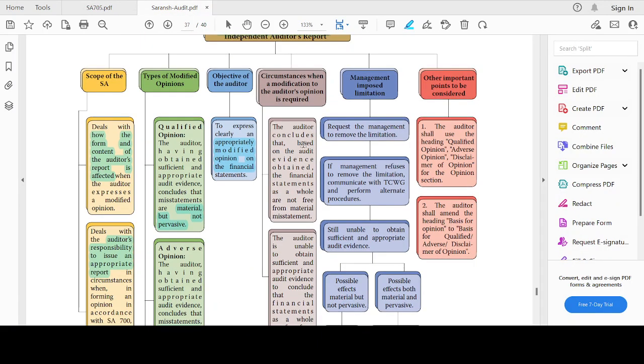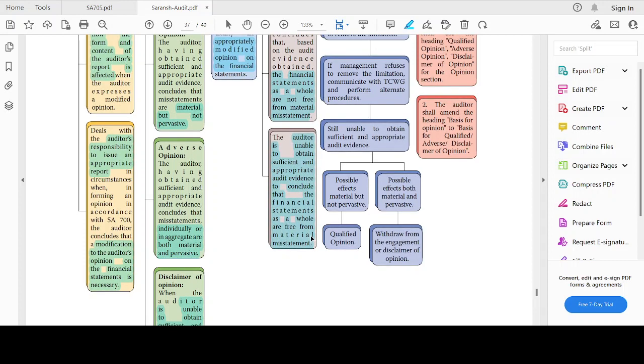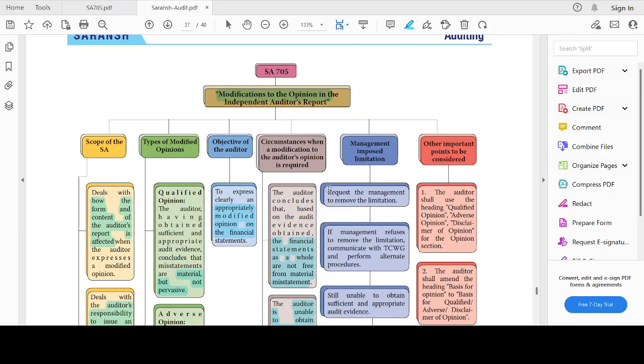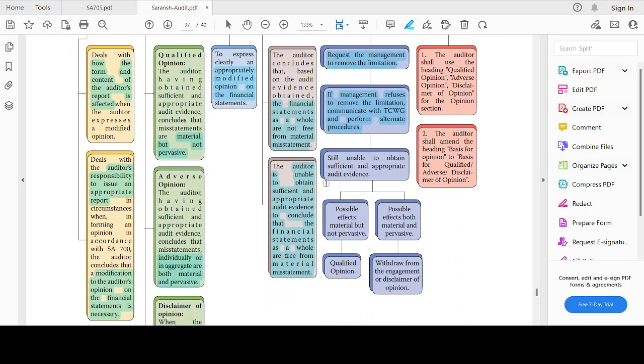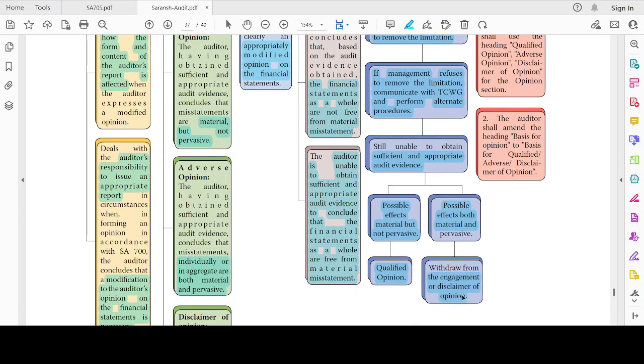Now, let's see the circumstances. The auditor concludes, based on audit evidence obtained, that the financial statements as a whole are not free from material misstatement. Or the auditor is unable to obtain sufficient appropriate audit evidence to conclude that the financial statements as a whole are free from material misstatement. Management imposes a limitation: request the management to remove the limitation. If the management refuses to remove the limitation, communicate with TCWG and perform alternative procedures. Still unable to obtain appropriate audit evidence: if possible effects are material but not pervasive, then give a qualified opinion. If possible effects are both material and pervasive, then withdraw from the engagement or give a disclaimer of opinion.